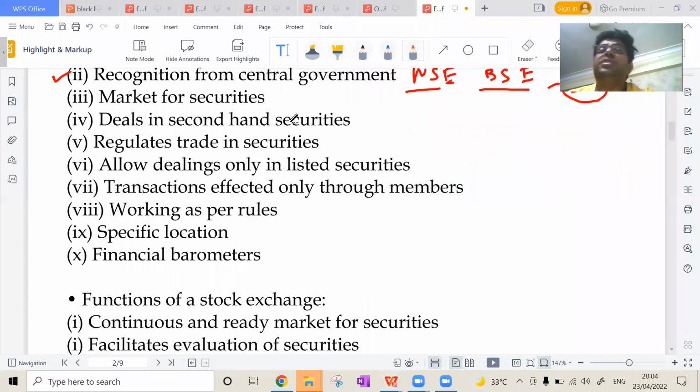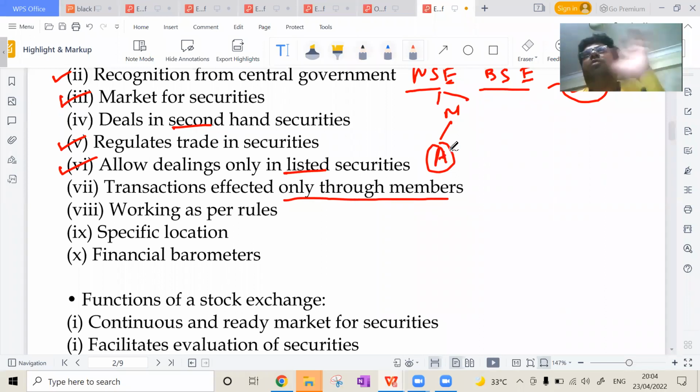Now, coming to dealing in secondary securities, because primary securities are not traded there. Third is the market of securities. The dealings are only in listed securities. Only those who are listed will be members. If your parents want to purchase, they will contact a particular person and then the transaction happens.